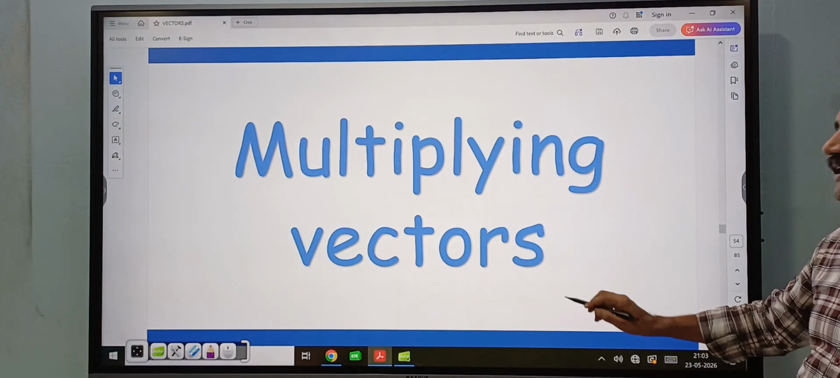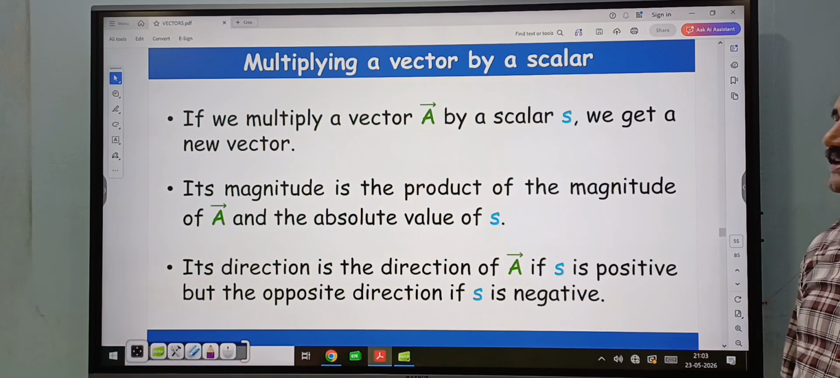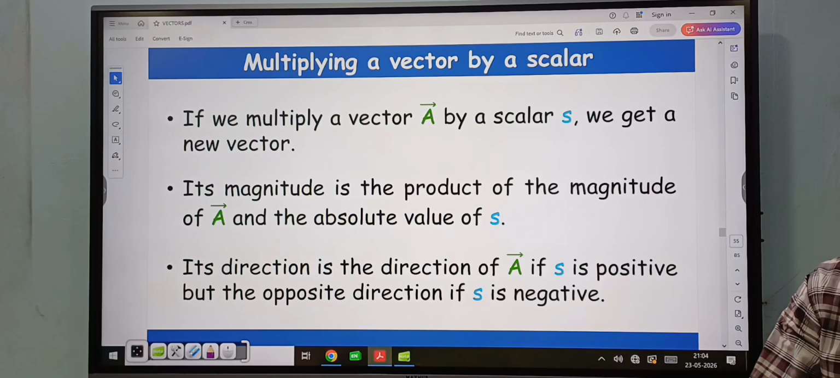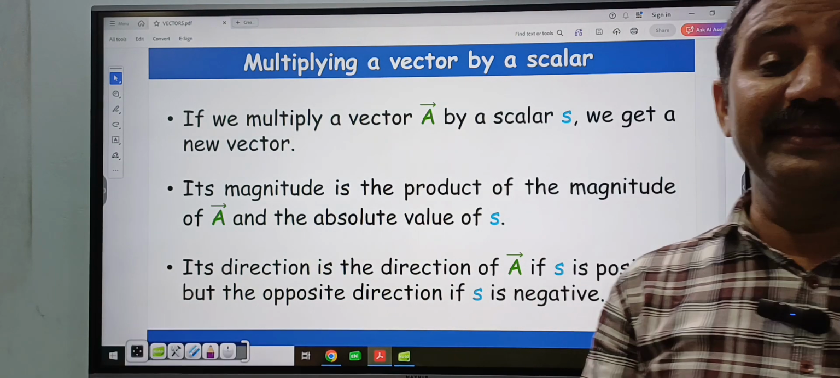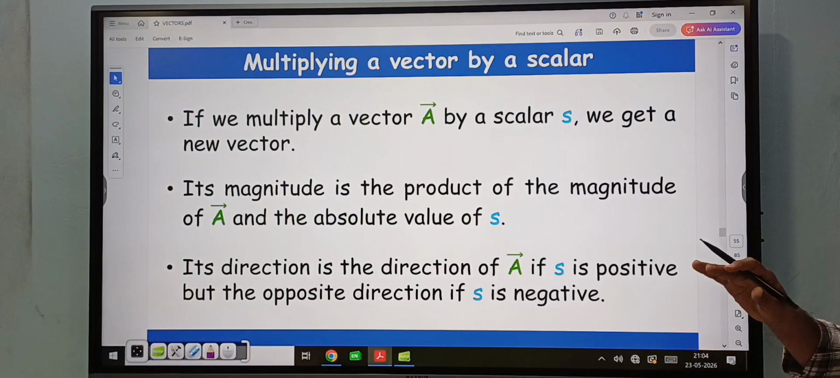Multiplying vectors. So here is the multiplication of vector quantities. First, multiplying a vector by a scalar. We multiply a vector A bar by a scalar S, and we get a new vector. Its magnitude is the product of the magnitude of A bar and the absolute value of S. Its direction is the same as the direction of A bar if S is positive, that is, if the multiplying scalar quantity is positive, then the direction is the same. If the multiplication factor is negative, the direction is opposite to the direction of the A bar vector.